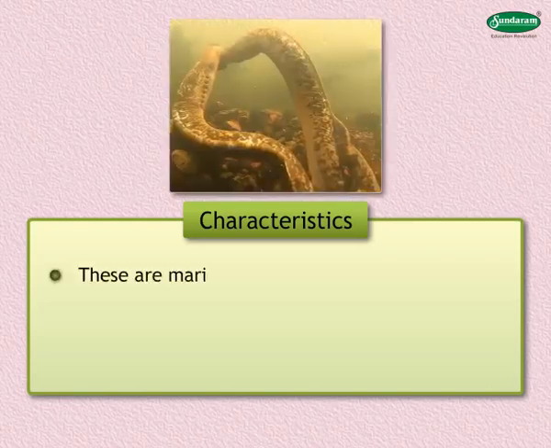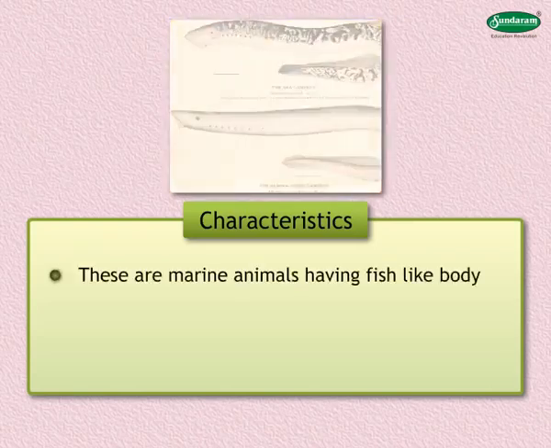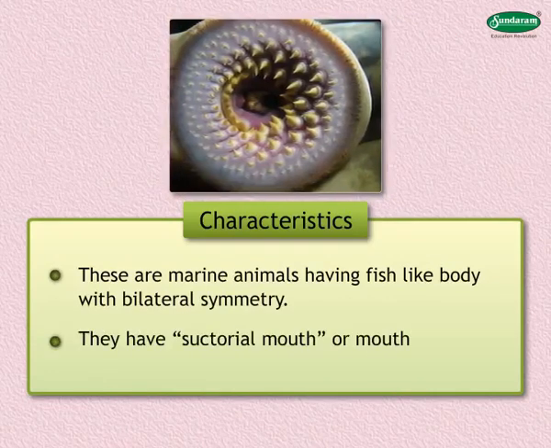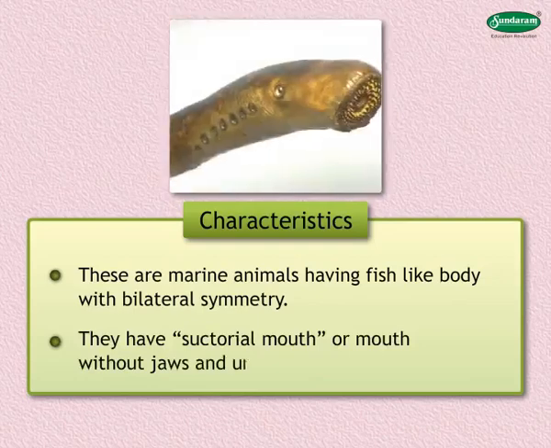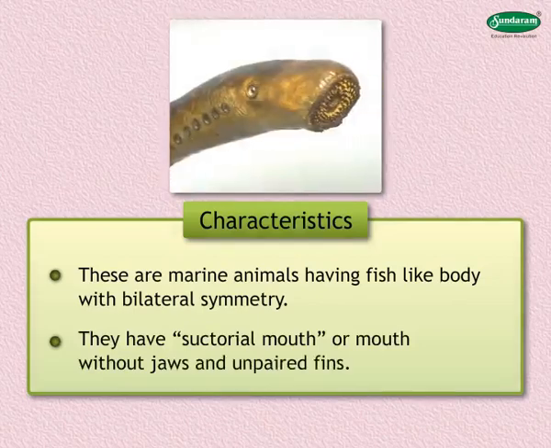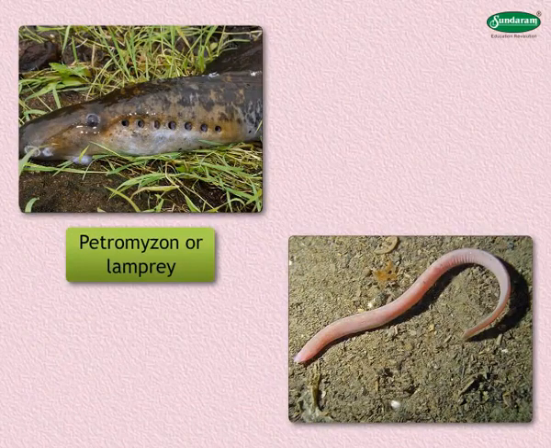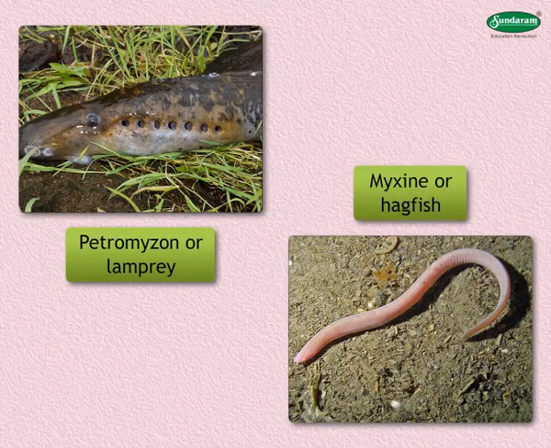These are marine animals having fish-like body with bilateral symmetry. They have suctorial mouth or mouth without jaws and unpaired fins. Common examples are Petromyzon or lamprey and Myxine or hagfish.